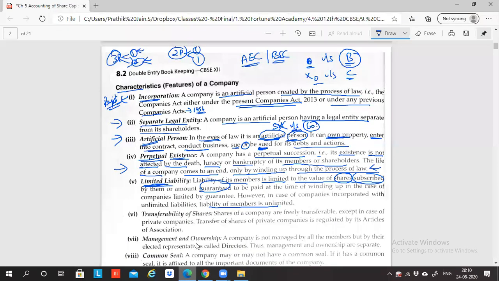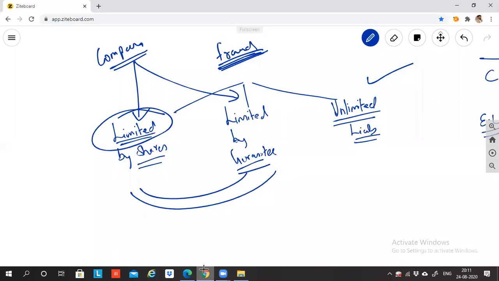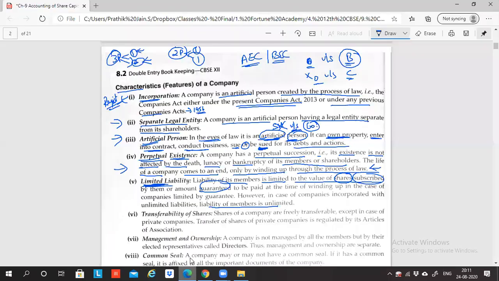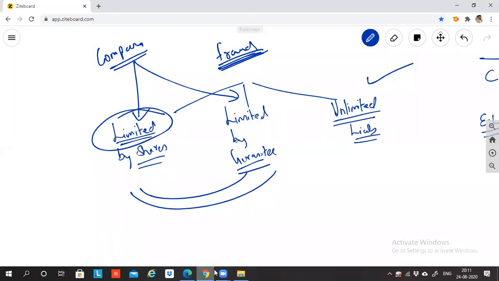The feature of the company is that it always has limited liability. It always has limited liability to the extent of the shares unpaid. So this you will understand only as and when we keep on doing the chapter forward. Are you able to follow? Now, I'll take this moment to explain what is the meaning of shares. Anybody, any idea what is the meaning of share?